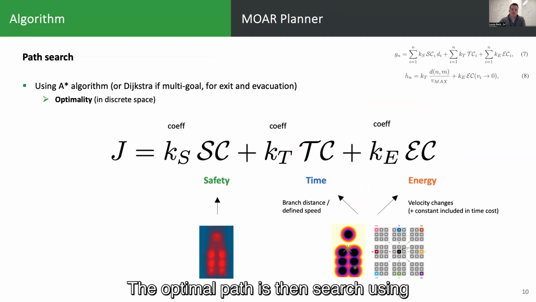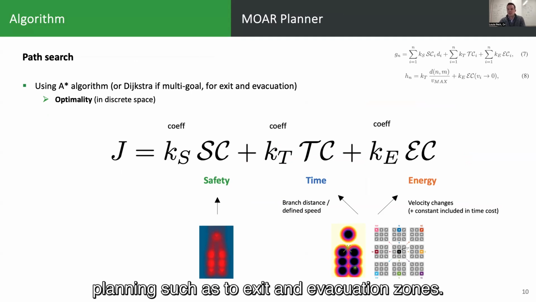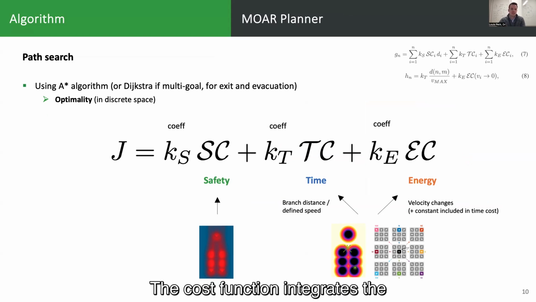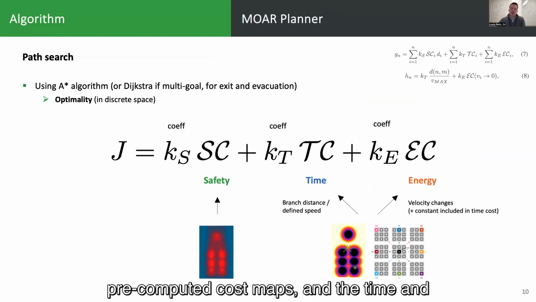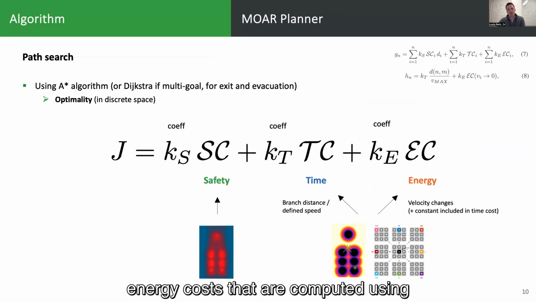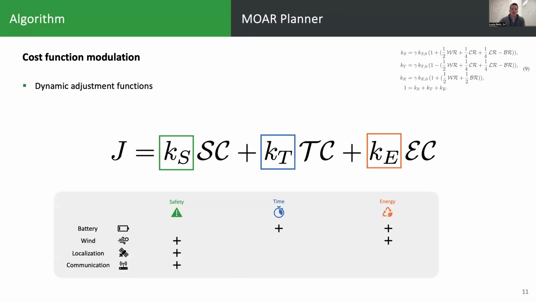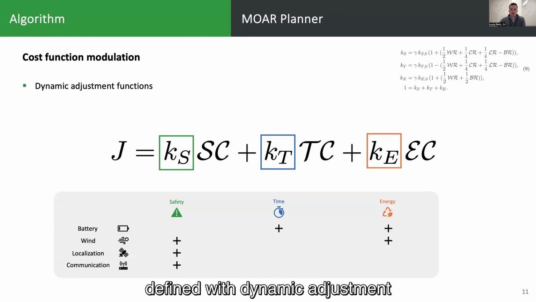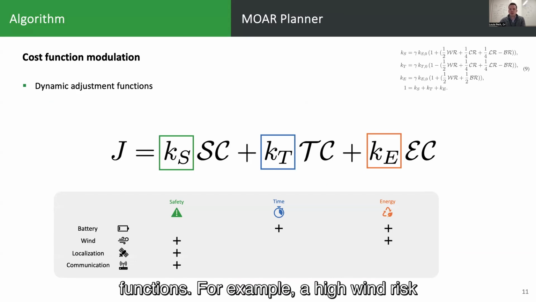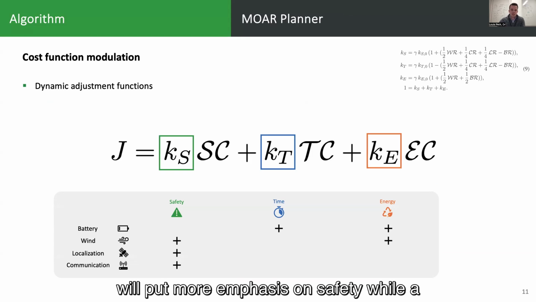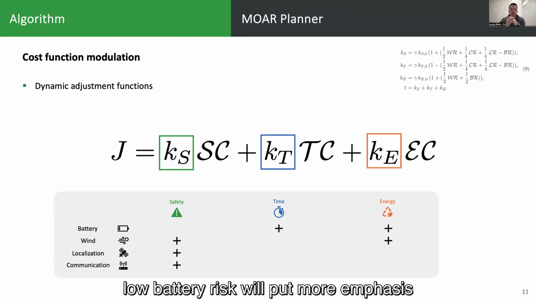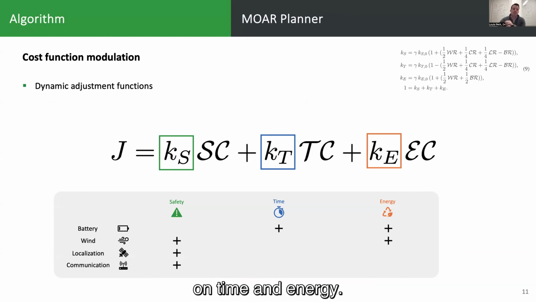The optimal path is then searched using A* or Dijkstra in the case of multi-goal planning, such as to exit and evacuation zones. The cost function integrates the safety cost, which is provided by pre-computed cost maps, and the time and energy costs that are computed using defined speeds. Finally, the cost coefficients are defined with dynamic adjustment functions. For example, a high wind risk will put more emphasis on safety, while a low battery risk will put more emphasis on time and energy.